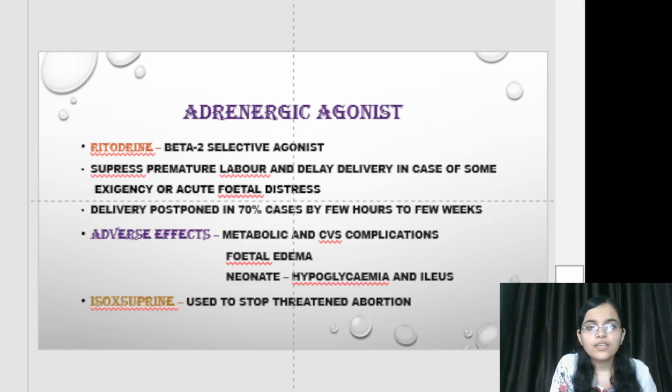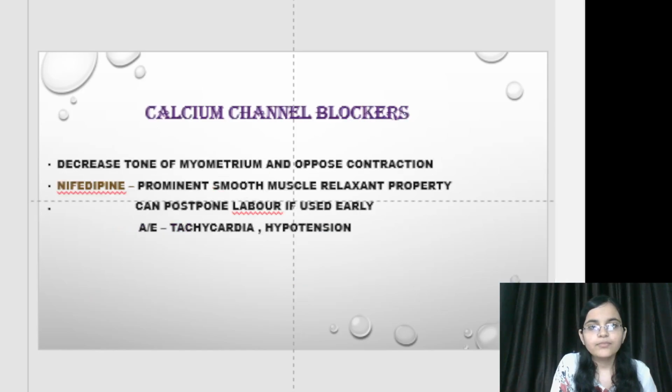Its adverse effects, it causes metabolic and serious complications. Metabolic, it includes increased insulin level, increased glucose. In CVS, it can cause increased heart rate, decreased blood pressure, and it also causes pulmonary edema. It also causes fetal edema, neonatal hypoglycemia, and ileus can also occur. Moving towards isoxsuprine, it is used to stop threatened abortion.